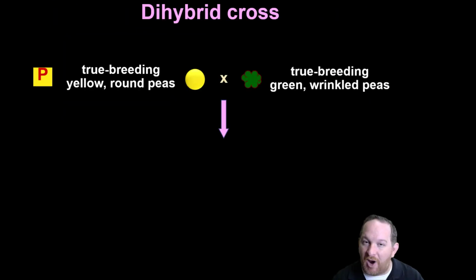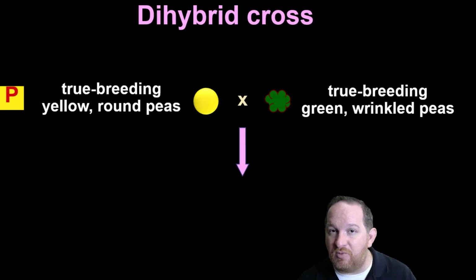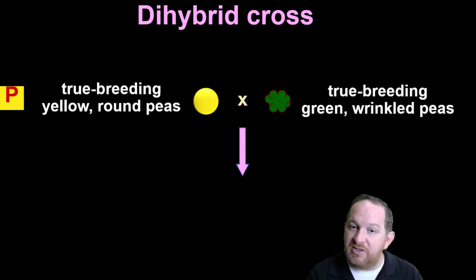So now we're going to try to think, what if we wanted to look at more than one trait? So far we've talked about one trait, purple or white flower. But let's say we wanted to look at two traits at once and predict what the outcome will be of two parents when they cross. So we're still going to talk about pea plants, but you might know some peas, the actual pea, is round. Sometimes they're actually wrinkled, like you see there. Sometimes the pea is yellow. Sometimes the pea is green.